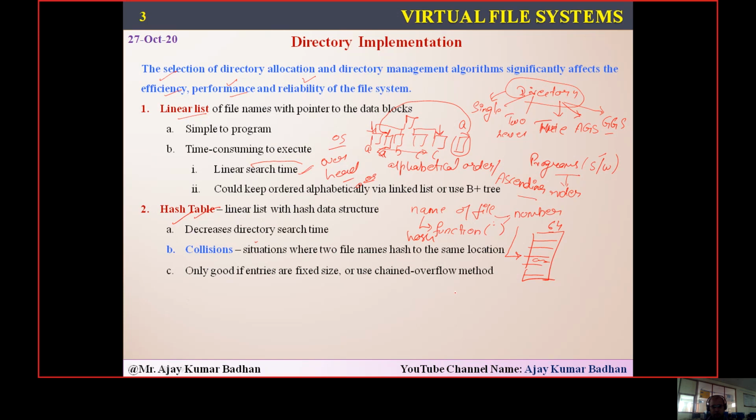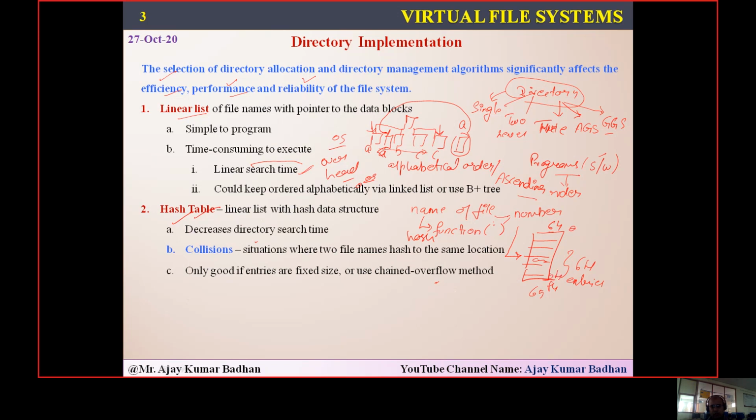And what is the limit? Even though this is much better than the linear list, it still has a disadvantage. The disadvantage is that the hash function is limited. For example, as I told you, how many entries can we add here? 64 entries. Now suppose I want to enter the 65th entry. Can I do it? No, it's not possible because I have a table of size 64. So definitely I first need to extend that table.